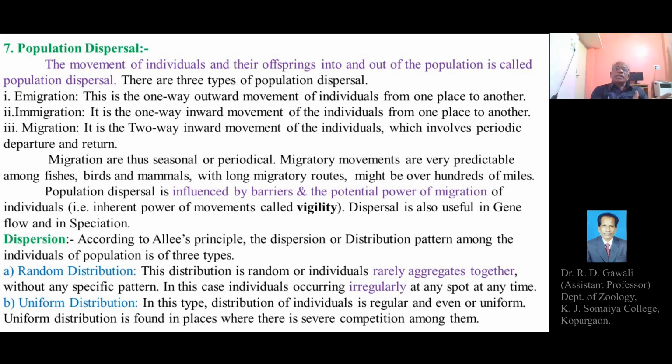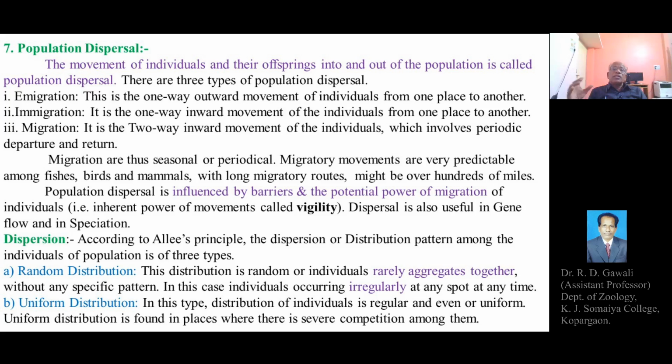For example, fishes, catadromous and anadromous species have to migrate from the particular habitat, from fresh water to marine water or from brackish water to fresh water habitat, for breeding. So unless they undergo such migratory movements, they cannot breed or undergo the process of reproduction.